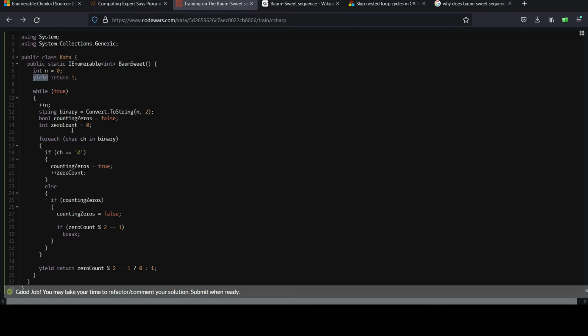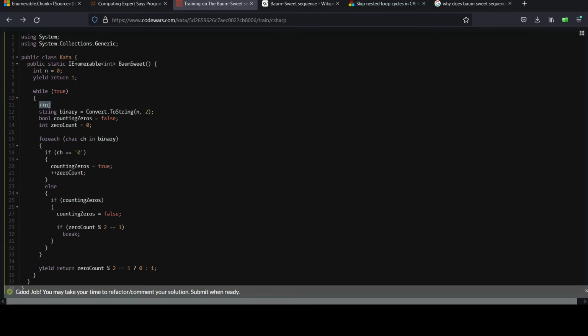with all the state built up in the method preserved, as opposed to a regular method call where if you called Baum-Sweet in a normal method, it would just start over, n equals 0, and execute from top to bottom. But with that yield, you get that behavior where it suspends execution, returns a result with the idea that you're coming back to it, and once you do, resumes right where you left off, just like you never left the method. And then finally, while true, we set up an infinite loop just to keep spitting out as many of these Baum-Sweet values as the user wants.